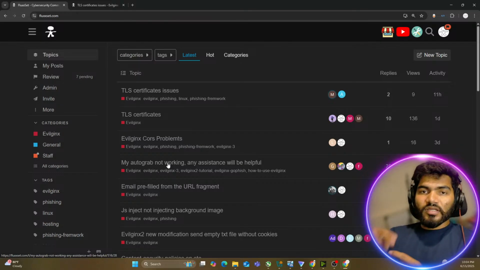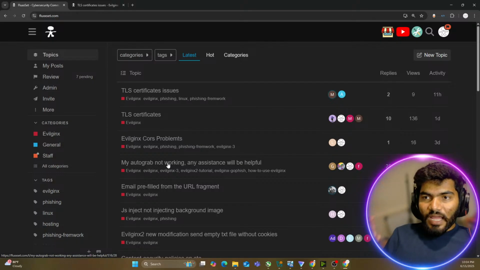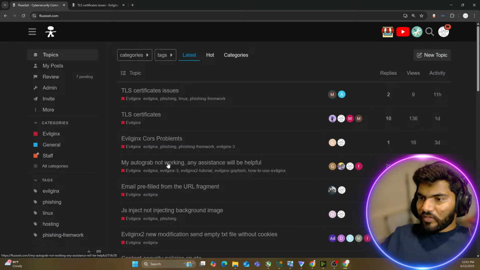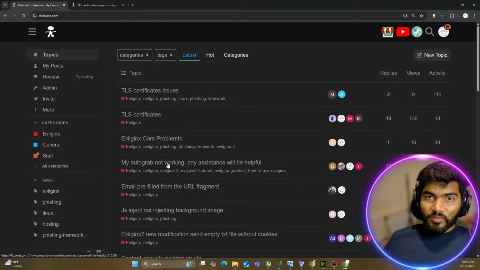So the request will go through the Evilginx, and there the inject.js will work. Okay, but in case of a dynamic website, something like a React.js or Next.js website, the website is not loading every single time. Sometimes when you click on the menu button, it will just swap the URL to the menu button without loading the website. Now that's a problem. If it is doing that, then there will be no JS injection coming into play.